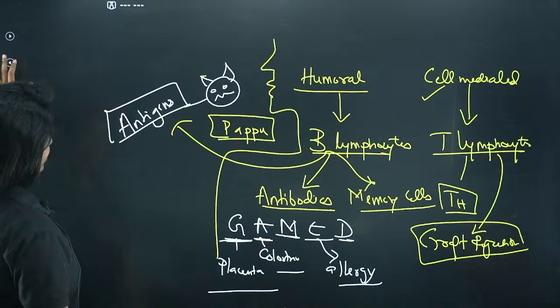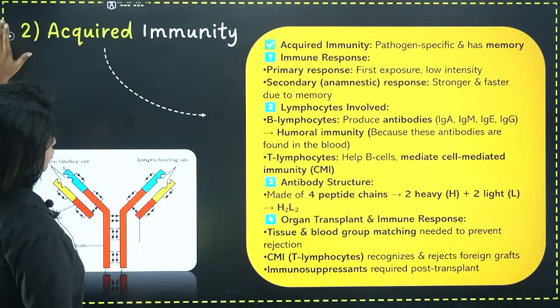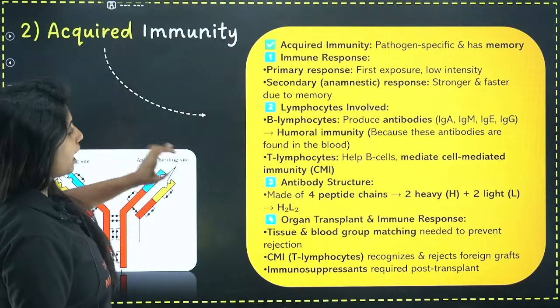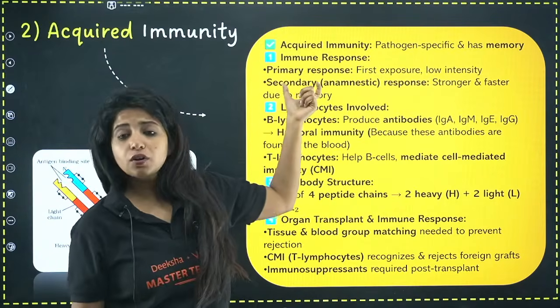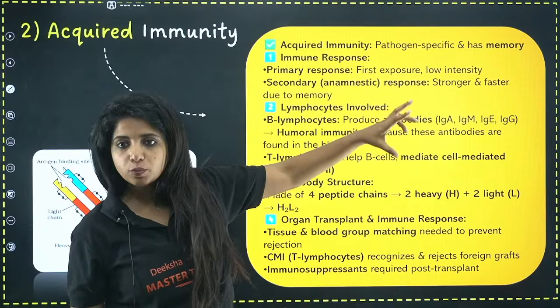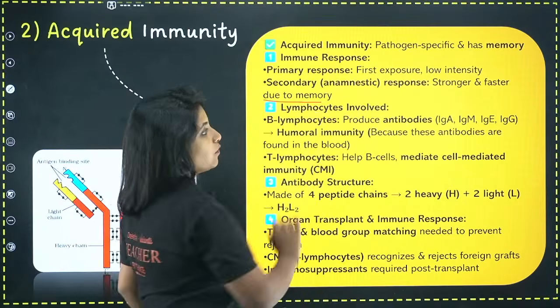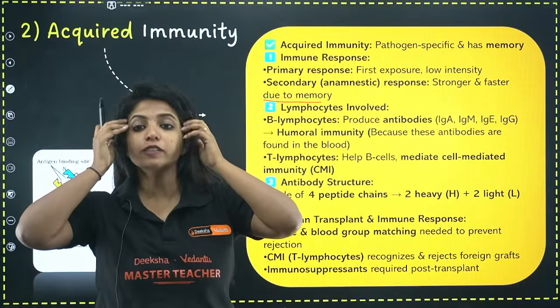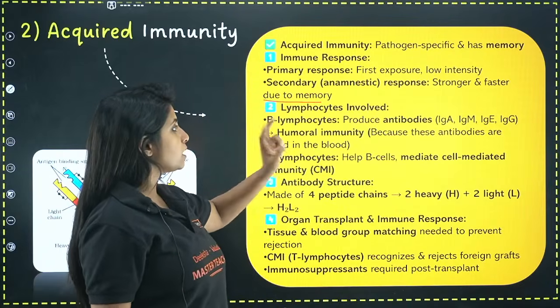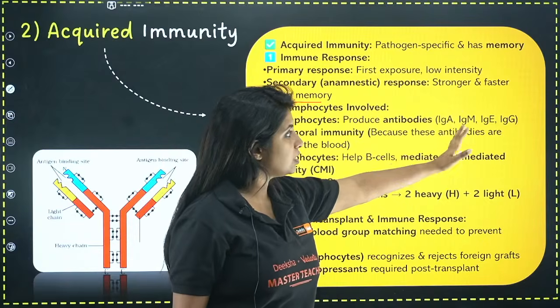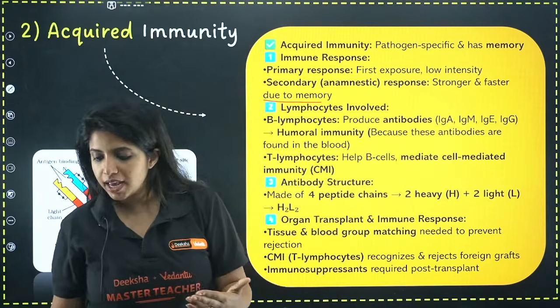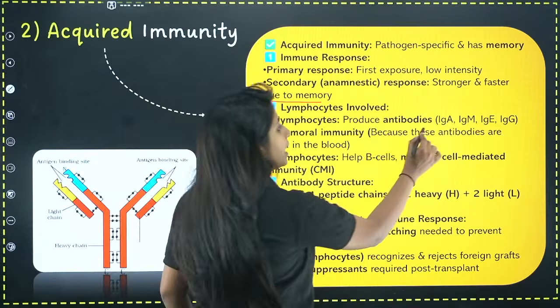Thank you, Salini. So over here, I'll just move behind. What do we have? Primary response, first exposure, is going to be low in intensity. Secondary, which you also call the anamnestic response, is going to be stronger. And why is it stronger? Because memory cells are involved. Now lymphocytes involved are B and T lymphocytes. B lymphocytes produce antibodies, IgA. What is Ig? Ig stands for immunoglobulin.